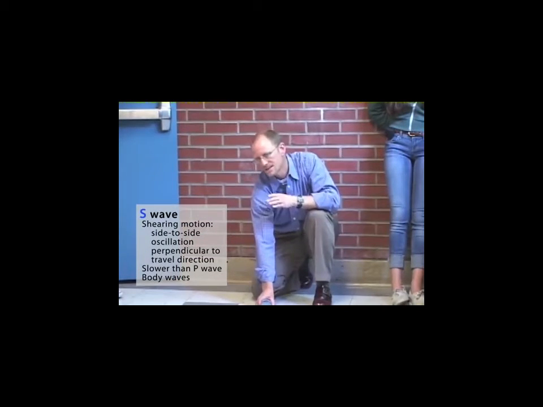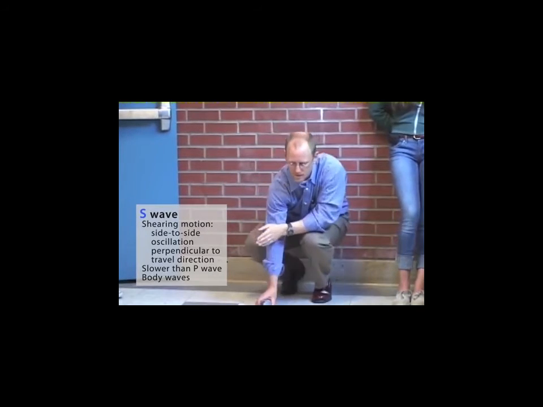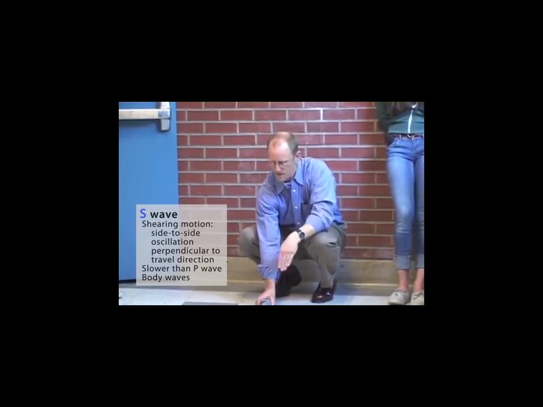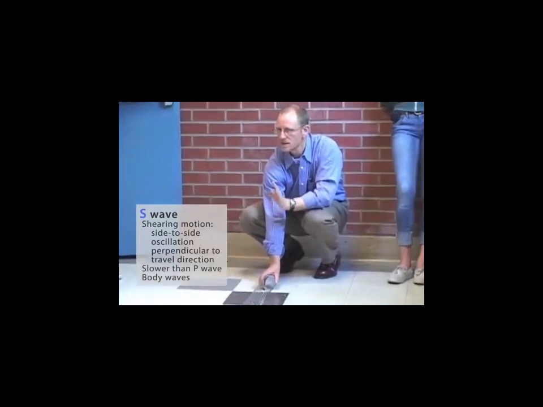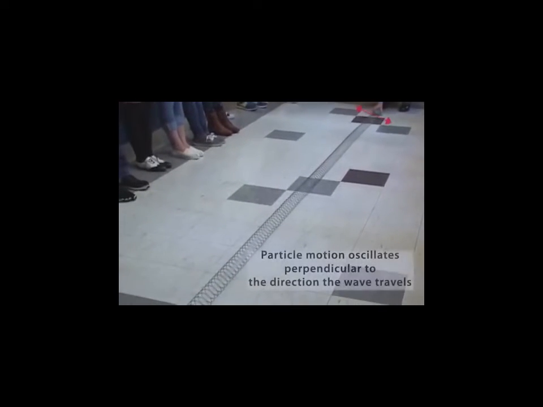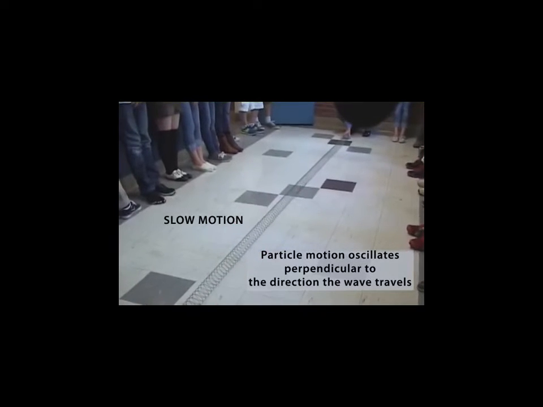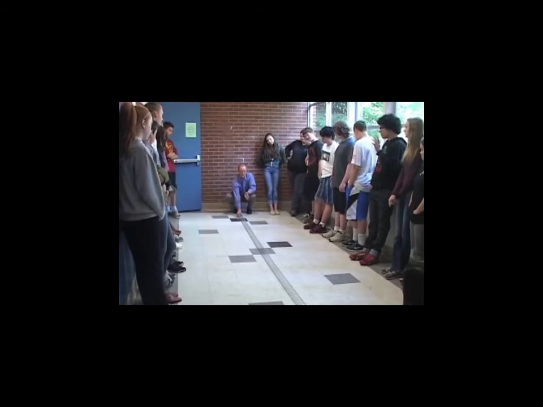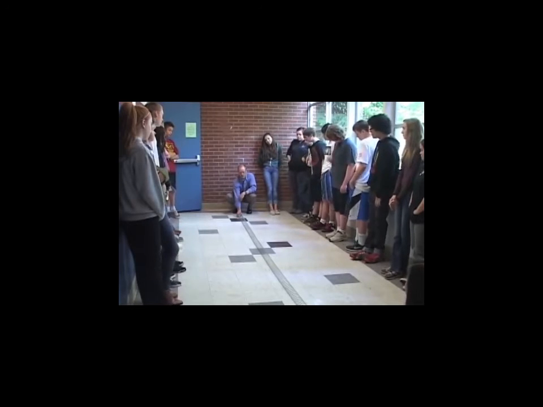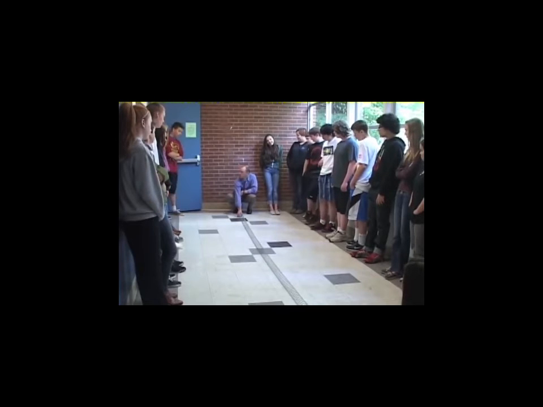Now S waves are a little different. They move in a side-to-side motion. So to model how an S wave travels with the slinky, what I'm actually going to do is just take the earthquake and model a side-to-side motion. Now watch how the slinky moves. And here it is. Okay, so you guys see how it kind of moves side to side? So it's very different. Now if there's a bit more energy to it, it'll bounce back as well.